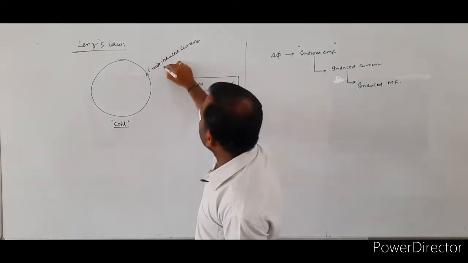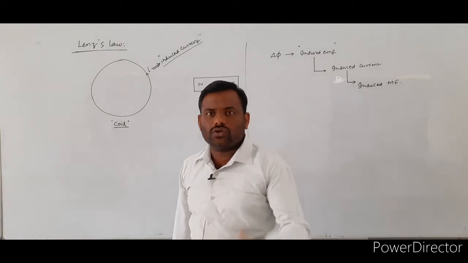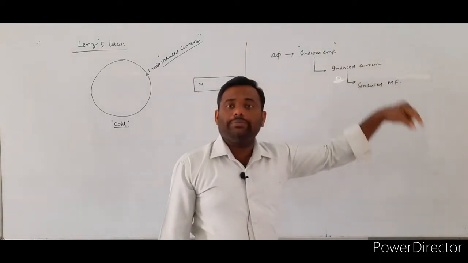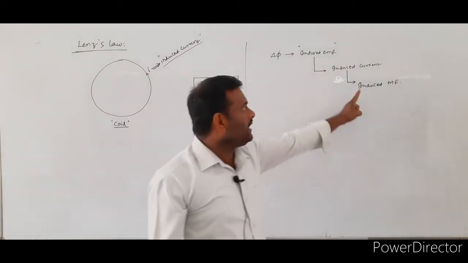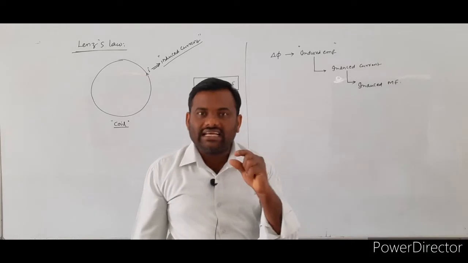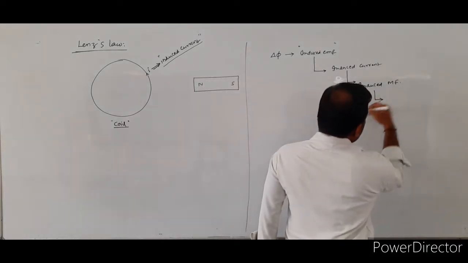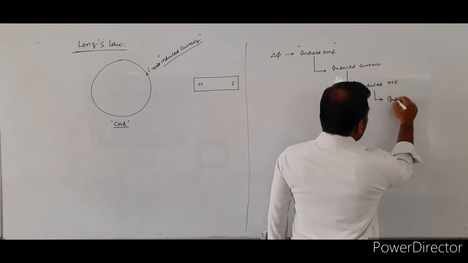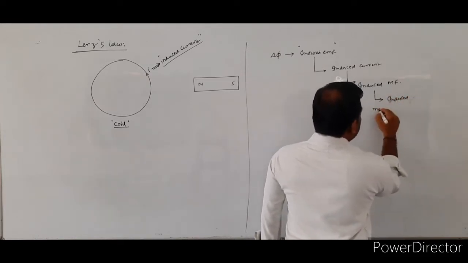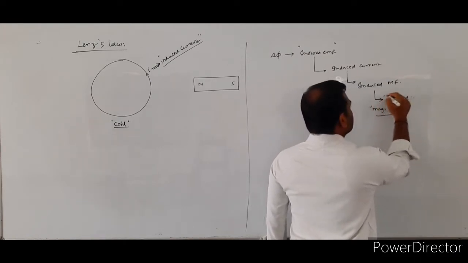Here the nature of the current is induced current, so the induced current produces the induced magnetic field. Whenever the induced magnetic field is there, induced magnetic flux will exist.